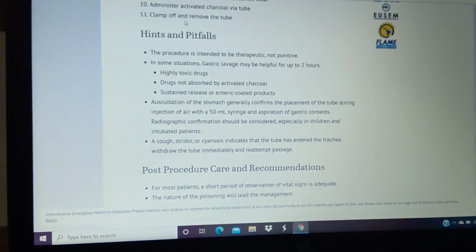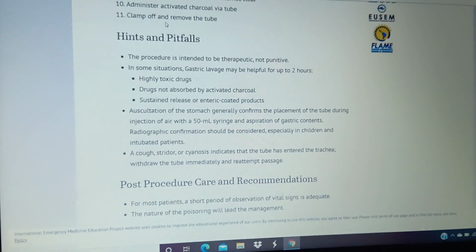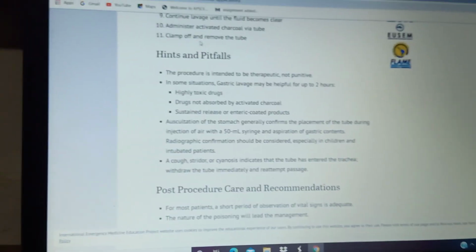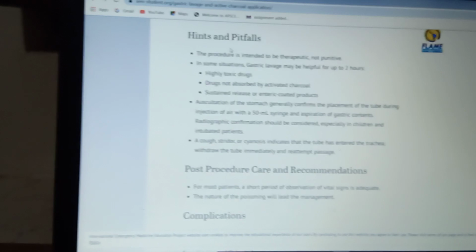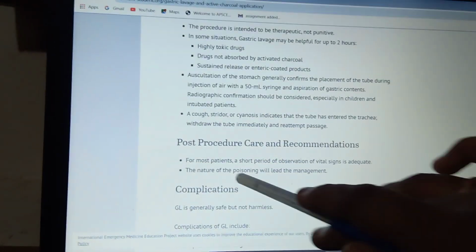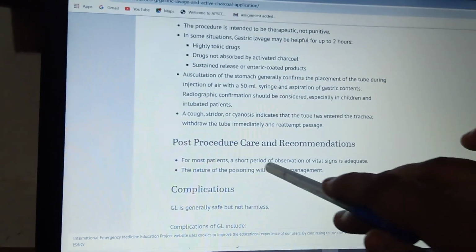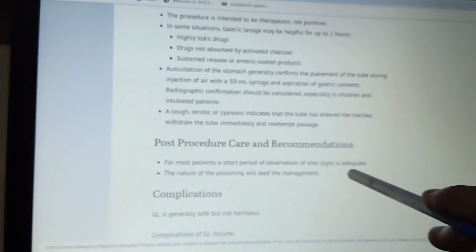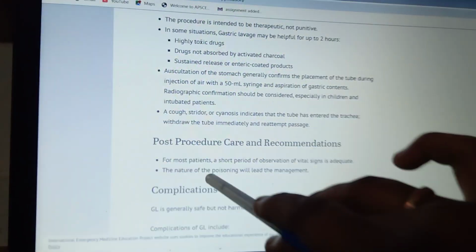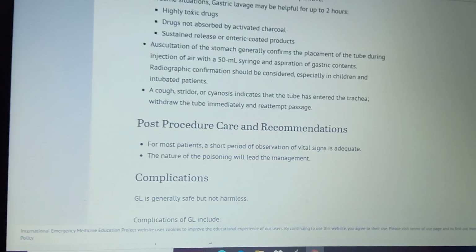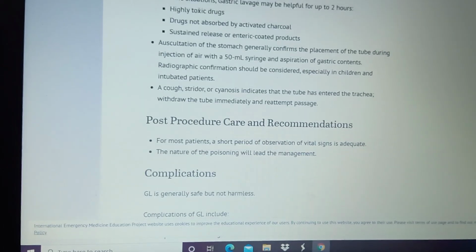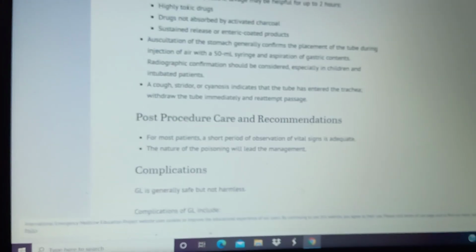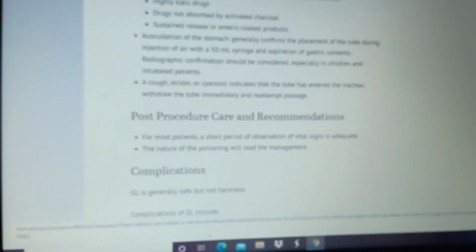Okay, hints and pitfalls are also called guidelines, or precautions, what they take as aftercare. And post procedure, what you have to do: for most patients, a short period of observation of vital signs is very, very important. And for poisoning management, we have already shown you the antidote. Whatever poison he has taken, you have to give the corresponding antidote carefully.